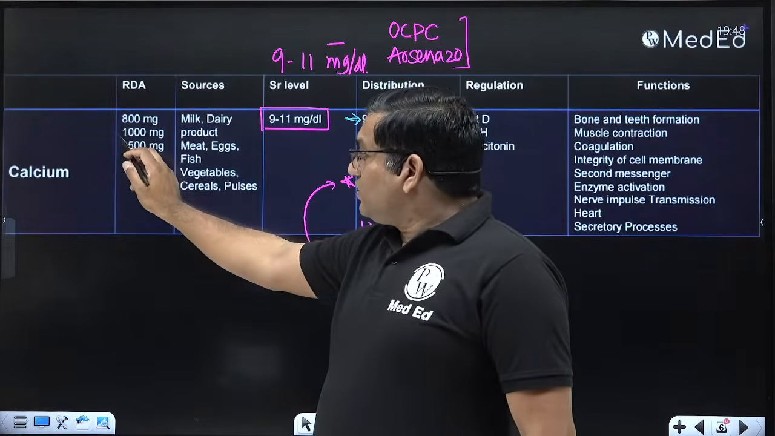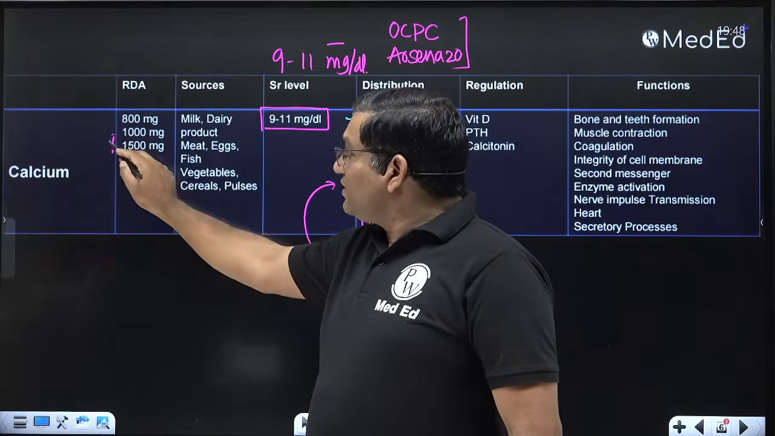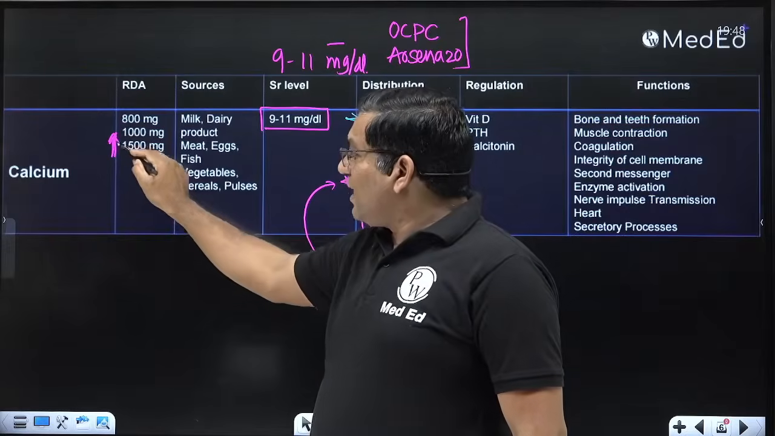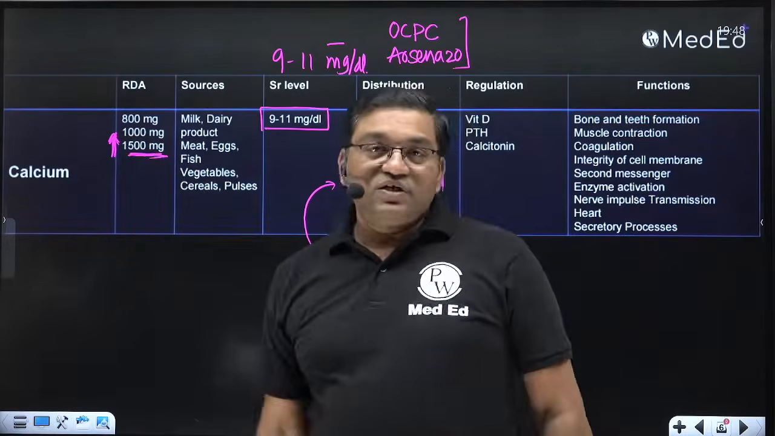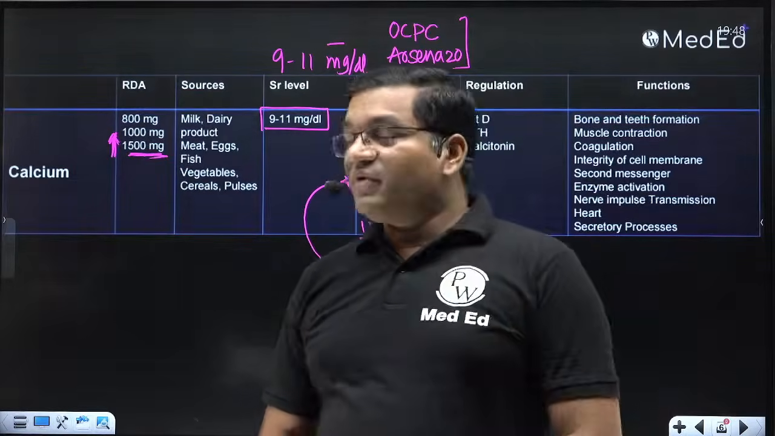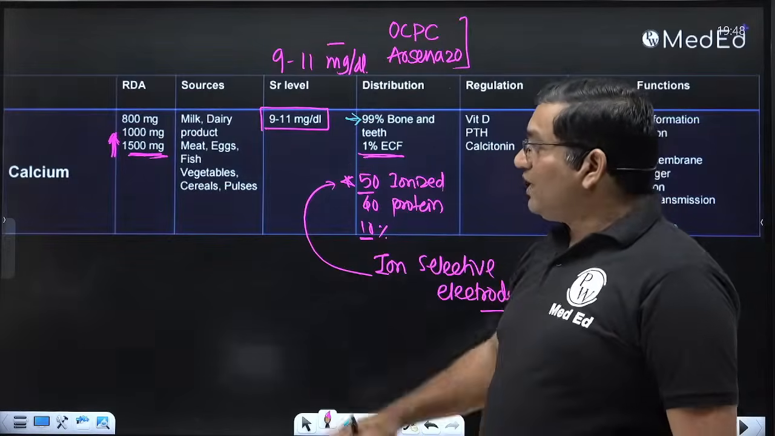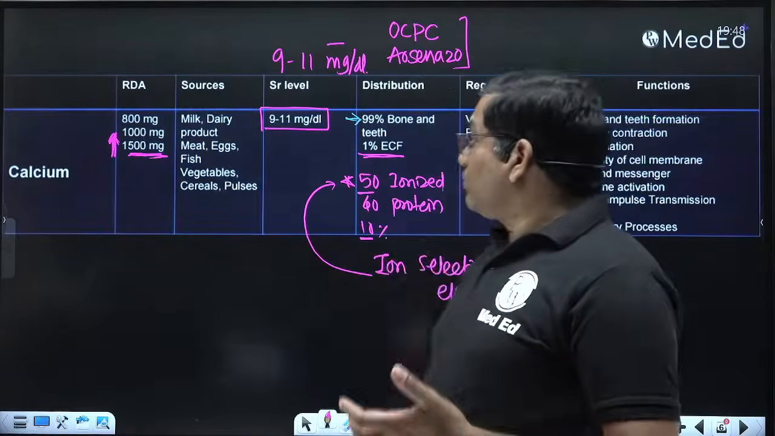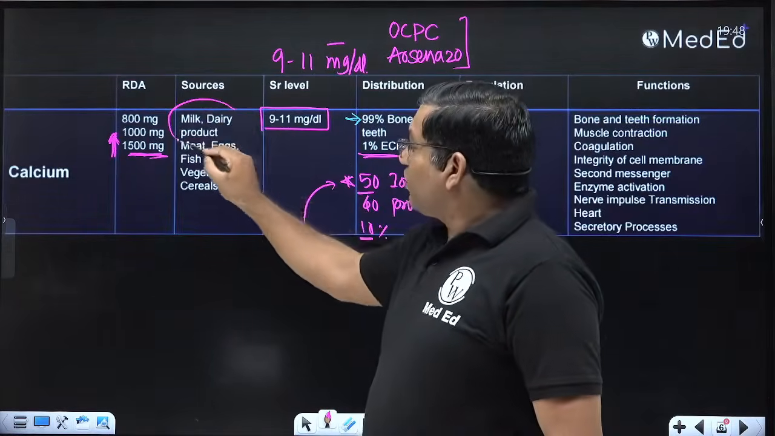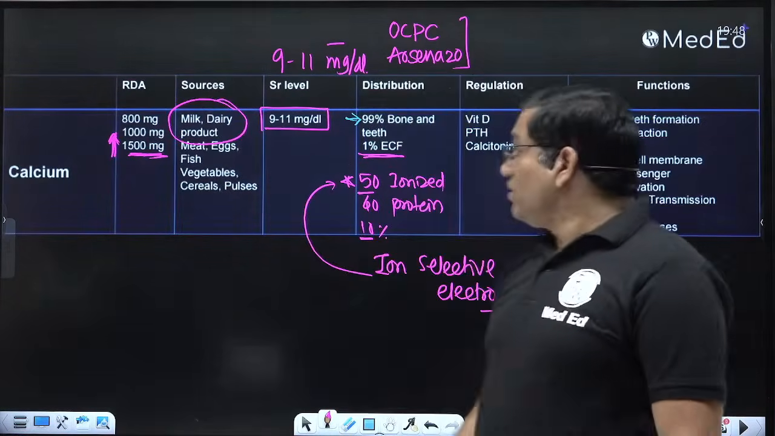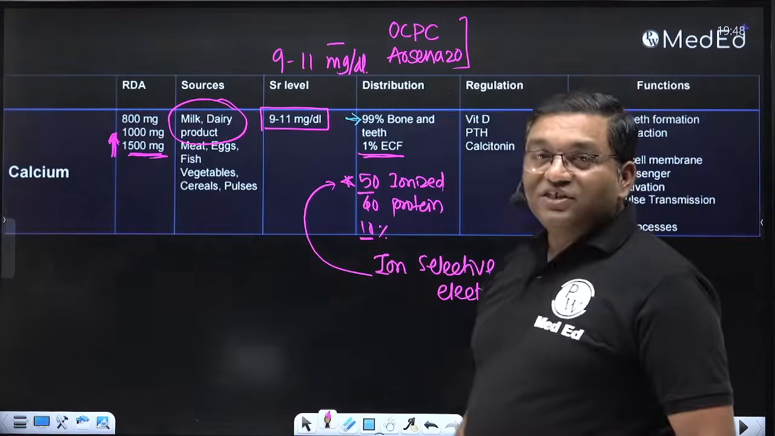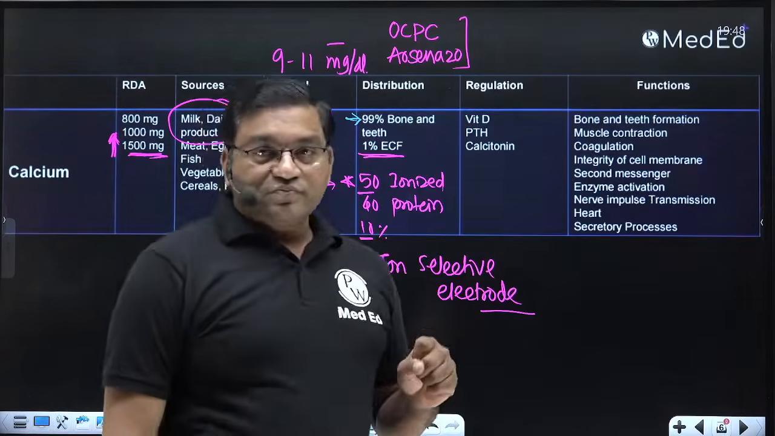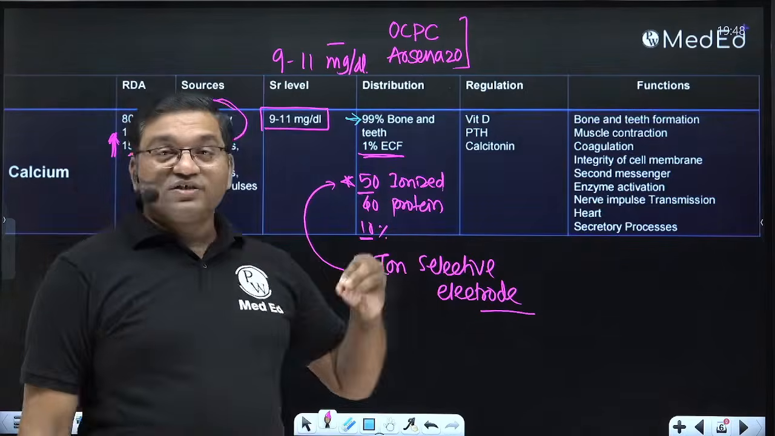And the demand increases in pregnancy and lactation, and it can go up to 1500 milligram per day in pregnancy and lactation. Also at the growing age the requirement increases. Then the sources: it is mainly milk and milk products, they are the important sources of the calcium. Now how the calcium level is regulated in our body, how it is regulated in the blood.